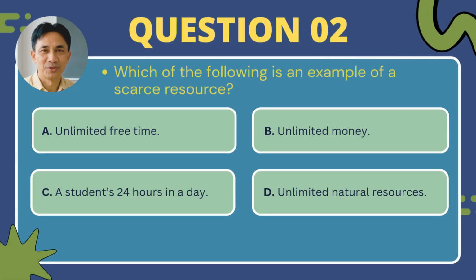Here's question number 2. Which of the following is an example of a scarce resource? A. Unlimited free time. B. Unlimited money. C. A student's 24 hours in a day. D. Unlimited natural resources.